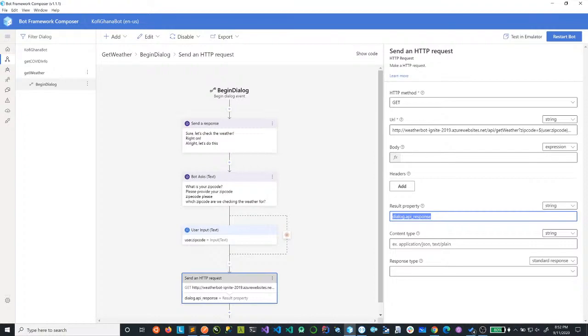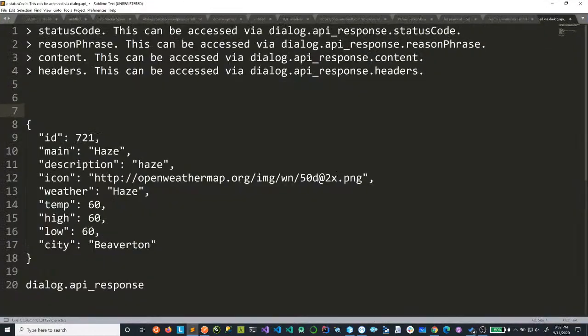So I'm going to show you there are 4 properties on the HTTP response. Anytime you use a send HTTP request, it's going to have these 4 properties. It's going to have them constant, and that is how you're going to access the data. So let me bring them up here. I actually made a note of it. Let me get rid of this and bring it in view.